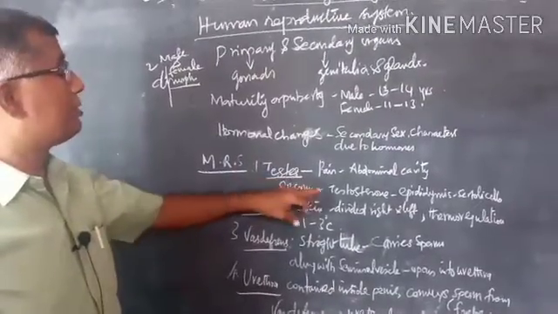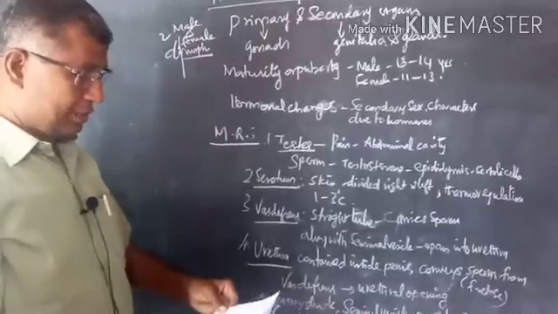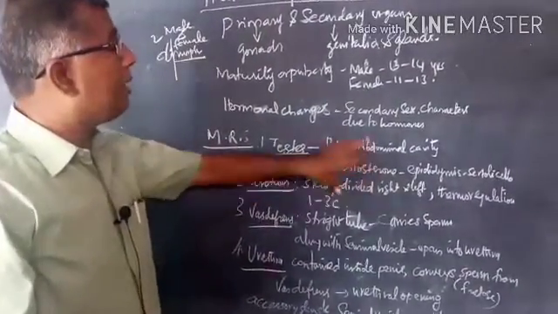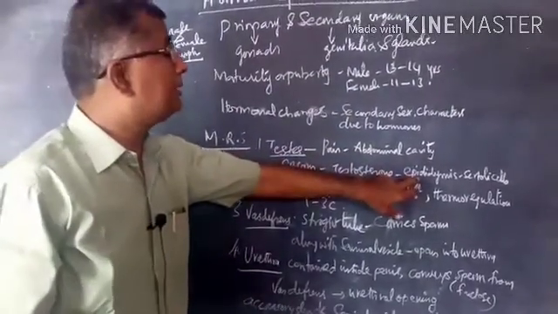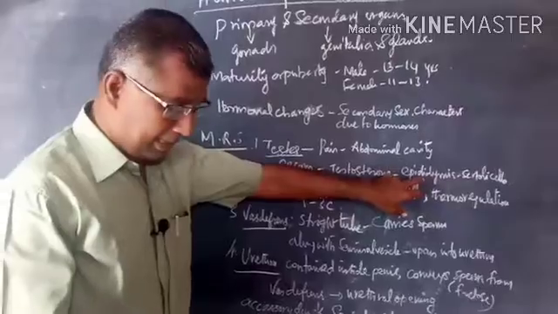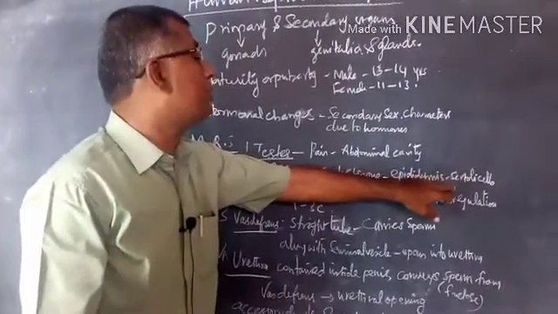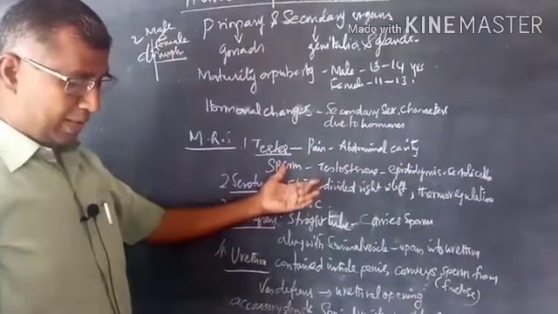It also produces the male sex hormone, testosterone. Along the inner side lies a mass of repeated tubules called the epididymis. The Sertoli cells of the testes provide nourishment to the developing spermatozoa.